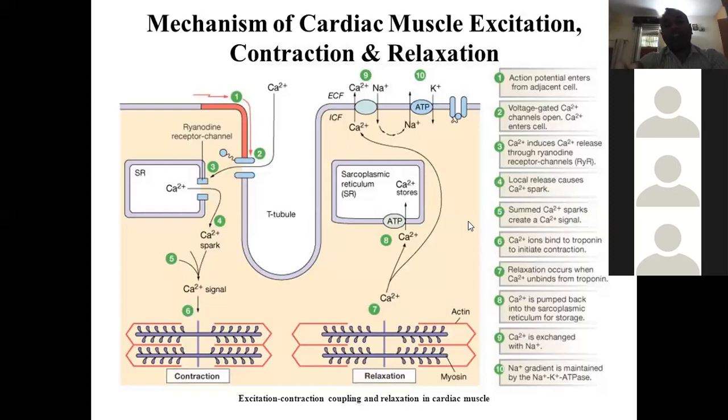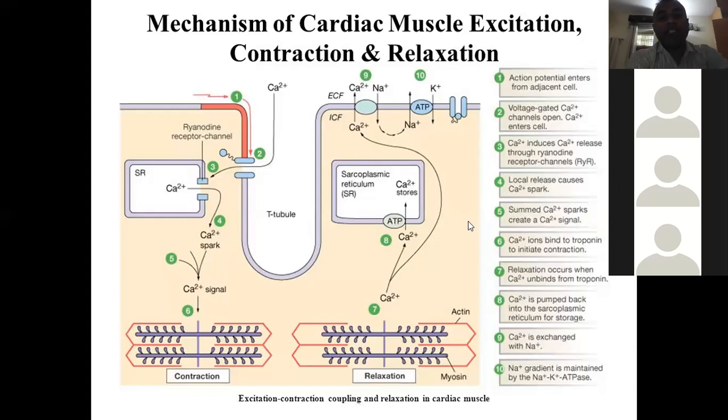So many things are simultaneously shown in this picture. You can notice how this is basically the mechanism of cardiac muscle excitation and contraction. The whole sequence of events is written in the form of a flow chart. When the action potential enters from the adjacent cell, point number 1, you can see number 2, the voltage gated calcium channel opens.